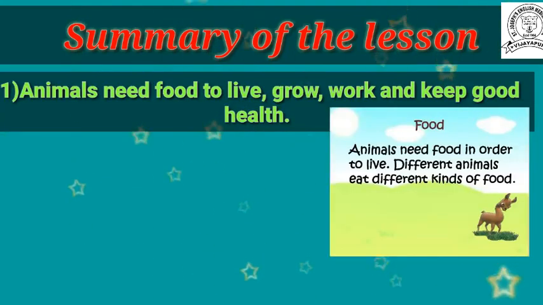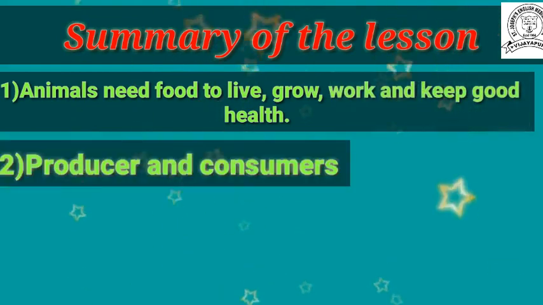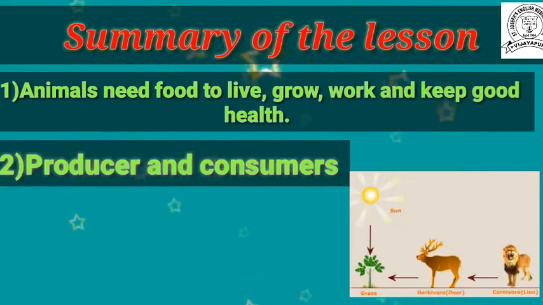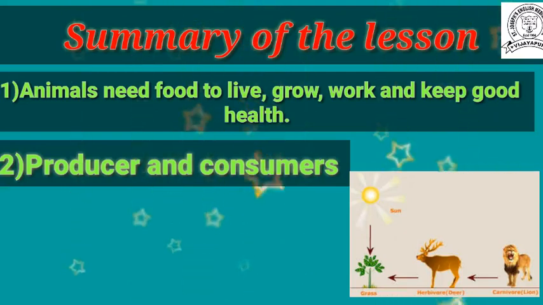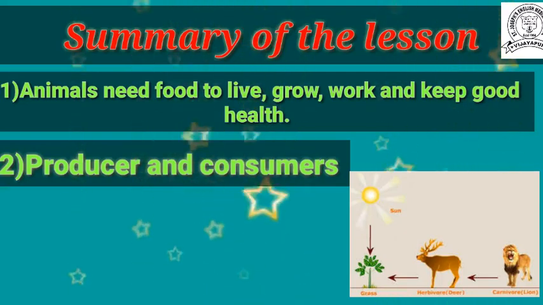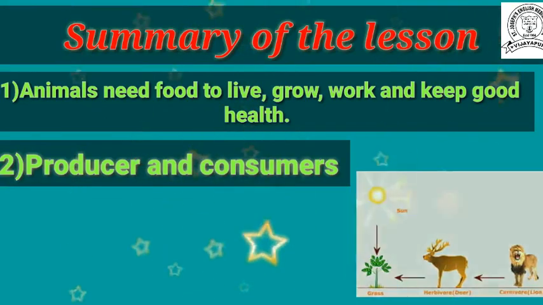First of all, in this lesson we discussed that all animals need food to live, grow and keep good health. After that we learned about producers and consumers. The living things which prepare their own food are called producers. Here plants are the only producers. Then the living things which depend on plants and other animals are called consumers.